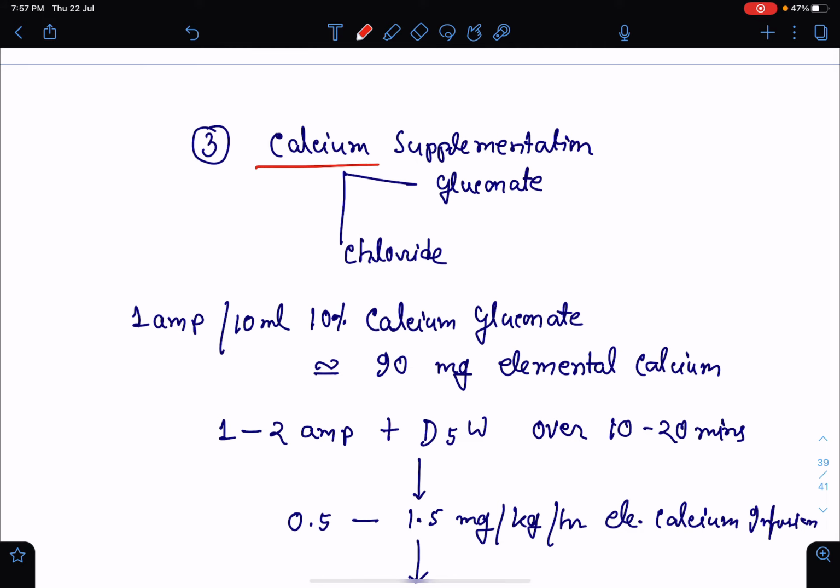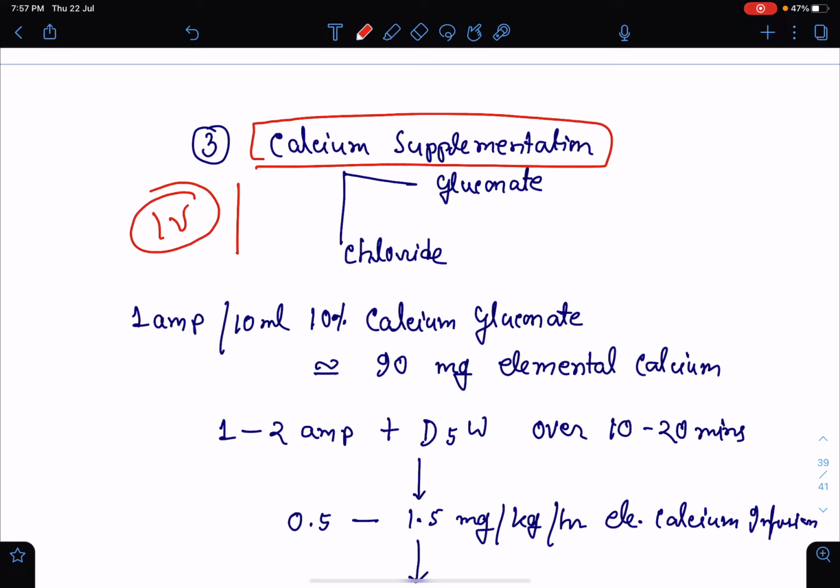Now, coming to the calcium supplementation, for intravenous supplementation of calcium, we can use gluconate or chloride. Most of the time we will be using gluconate because it causes fewer extravasation related complications, which are more common in case of calcium chloride. So we most of the time will be supplementing calcium intravenously by using calcium gluconate solution.